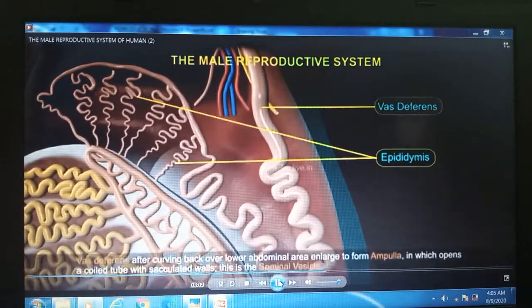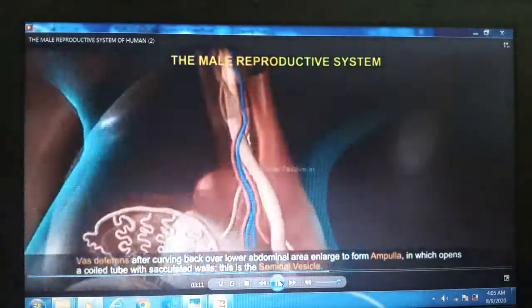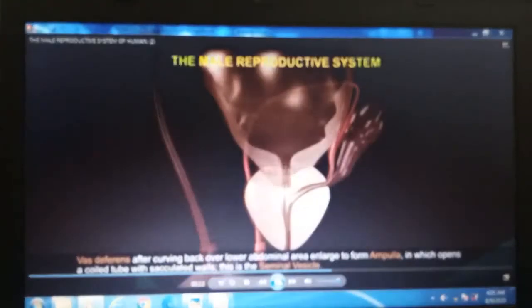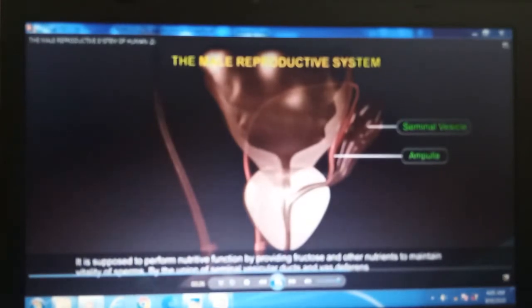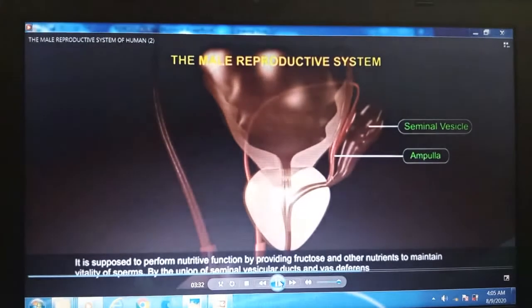The vas deferens, after curving back over the lower abdominal area, enlarges to form the ampulla, into which opens a coiled tube with circulated walls. This is the seminal vesicle. It performs a nutritive function by providing fructose and other nutrients to maintain the vitality of sperms.